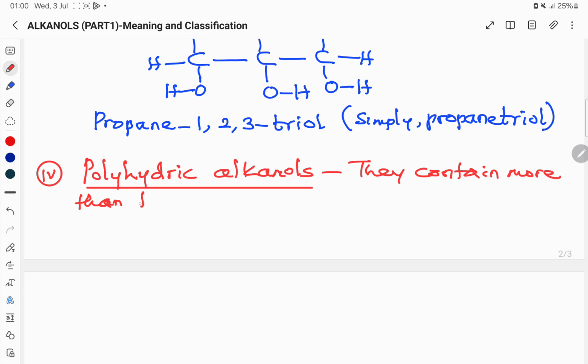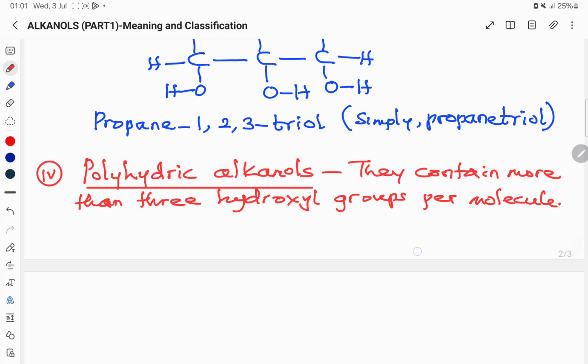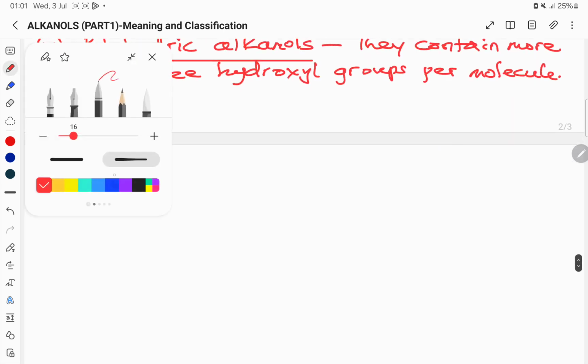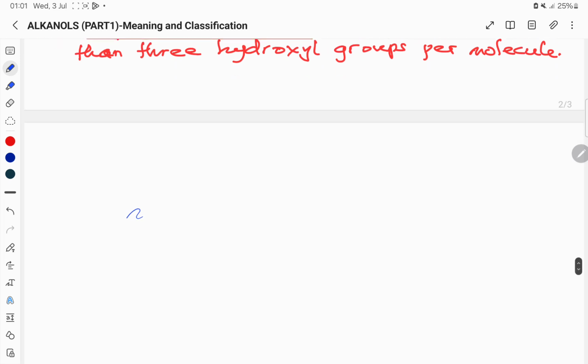So they contain more than three hydroxy groups per molecule. An example is given as follows. Let's consider this example to show a polyhydric alkanol that has more than three.